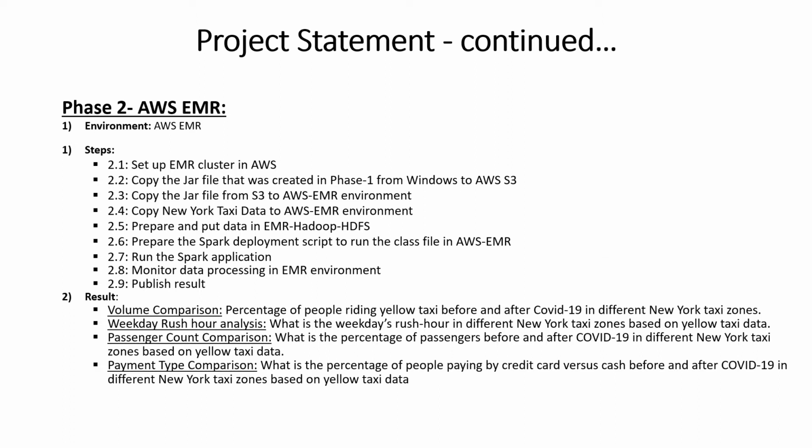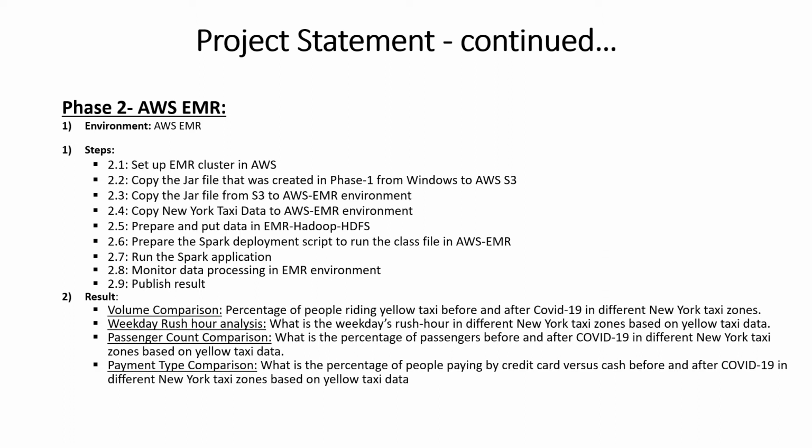The end goal of this project is providing a result set on different aspects of people riding yellow taxi before and after COVID. For example, volume comparison: percentage of people riding yellow taxi before and after COVID in different New York taxi zones. Weekday rush hour analysis: what's the weekday rush hour in different New York taxi zones based on yellow taxi data?